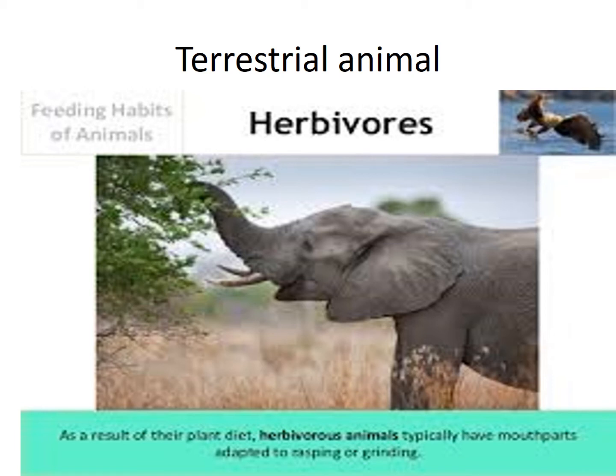Okay. So the next one, arboreal animals. These are animals that live on trees. The examples are monkey and koala. And aerial animals. What are aerial animals? Animals that mostly stay in the air. For example penguin and bat.